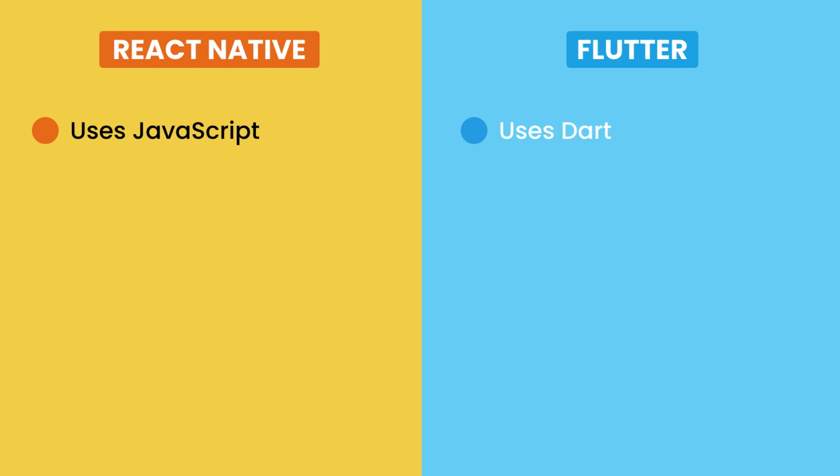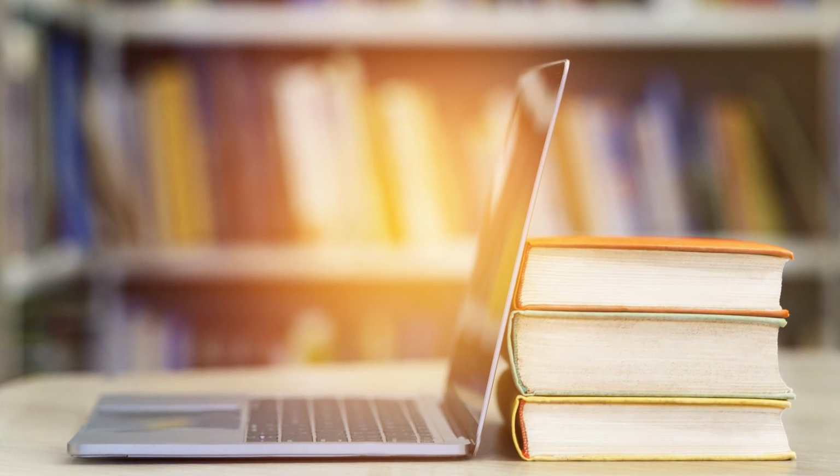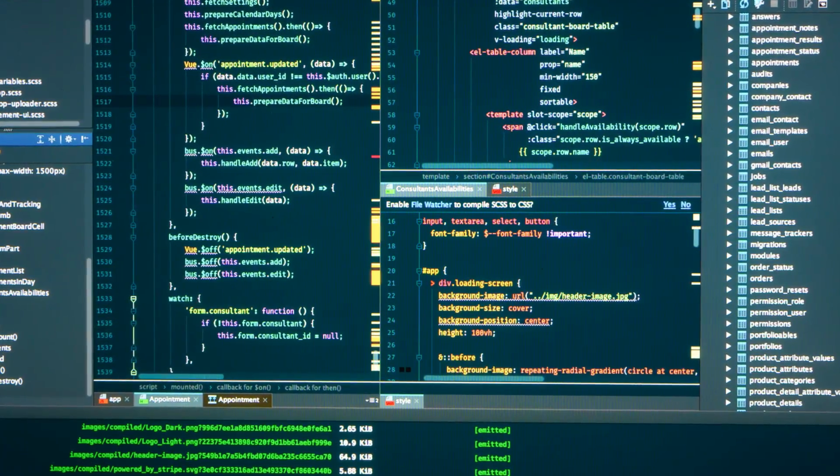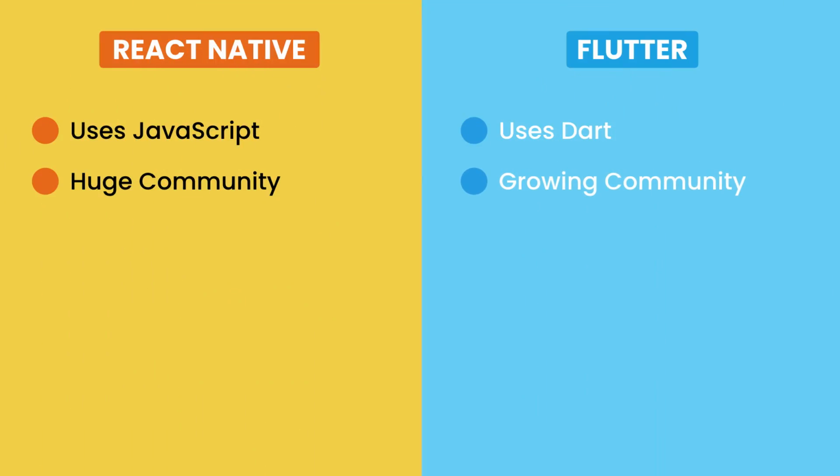However, it's still new in the developer community, whereas JavaScript has been around for a very long time and has a huge community. There are lots of books, courses, articles, developers, and millions of lines of JavaScript code we can use in our apps. Dart's still new and growing its community.